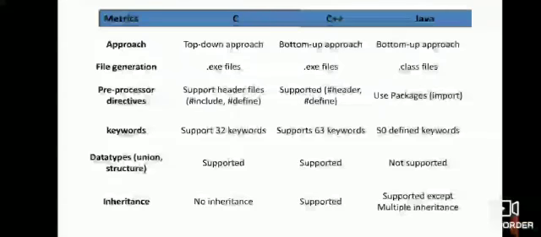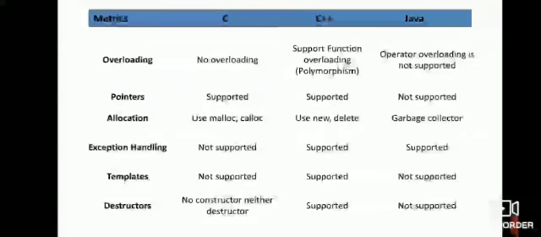Come to the next metric, keywords. C supports 32 keywords. C++ supports 63 keywords. Java supports 50 keywords. Come to the data types. C is supported, C++ supported, Java does not support the data types union and structure. Inheritance: C has no inheritance, C++ supported, Java supported except multiple inheritance.